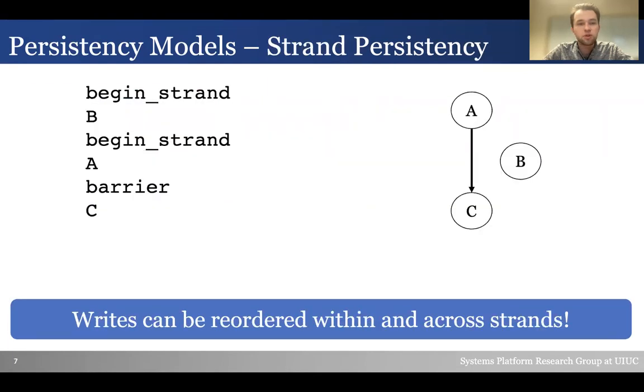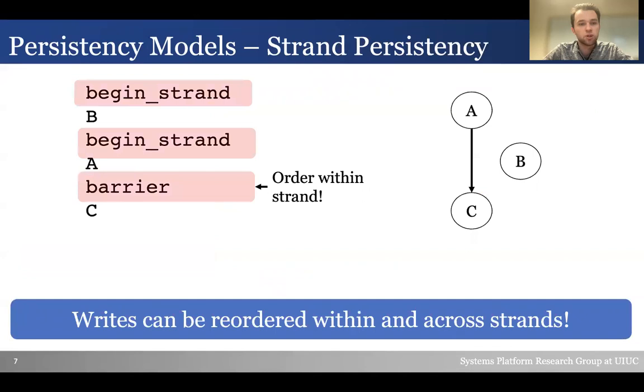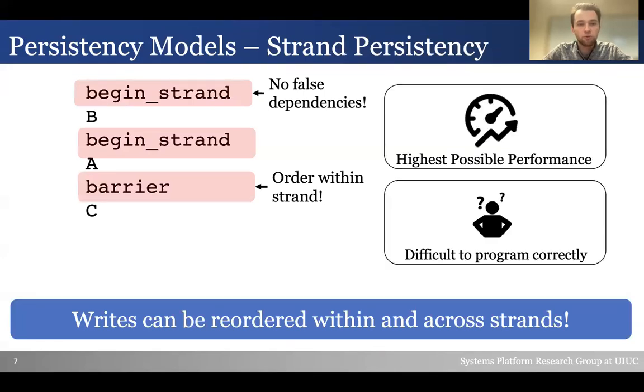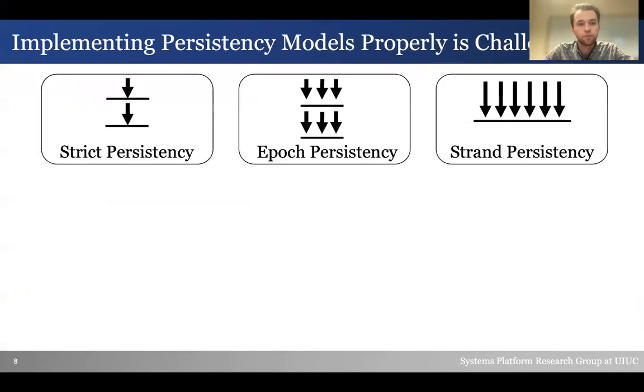Finally, we have strand persistency. In strand persistency, we add strand boundaries to put B into one strand and A and C into another strand. In order to order A and C to maintain program correctness, we need to add a barrier operation between the 2. But since B is in a different strand, there will be no false dependencies between B and A or C. This offers the highest possible performance, but is very difficult to program and reason about correctly as the complexity of the program increases. We have discussed the 3 persistency models.